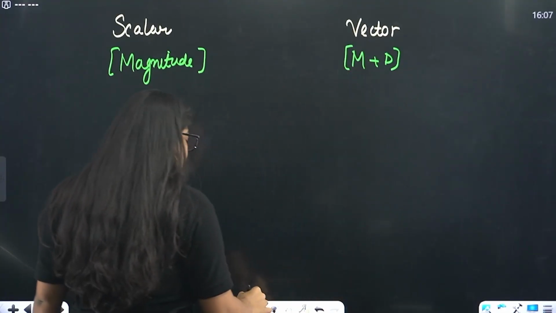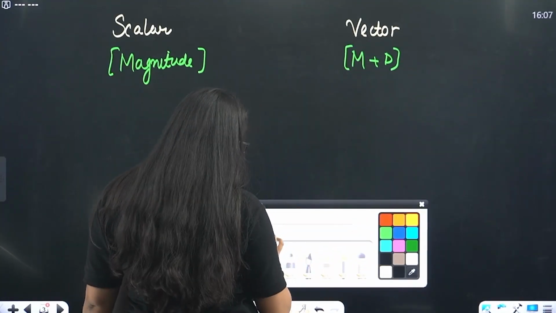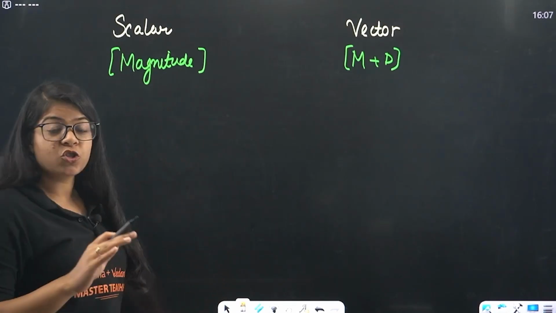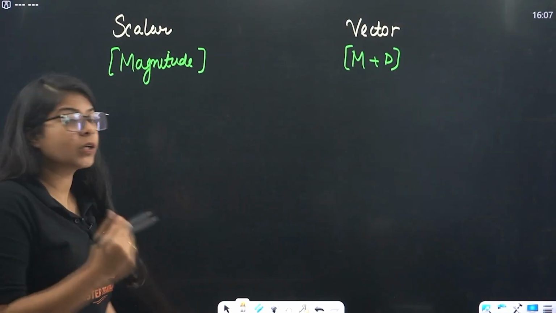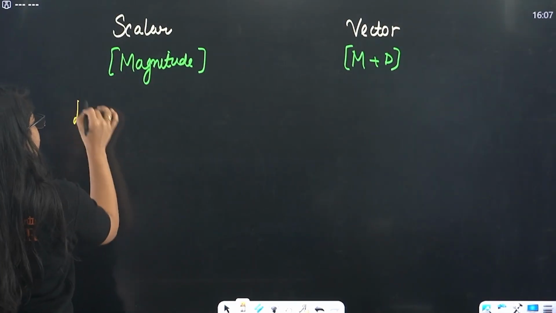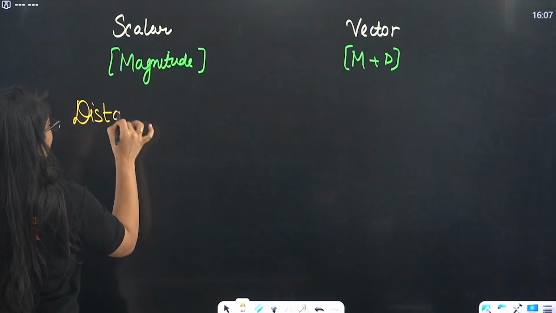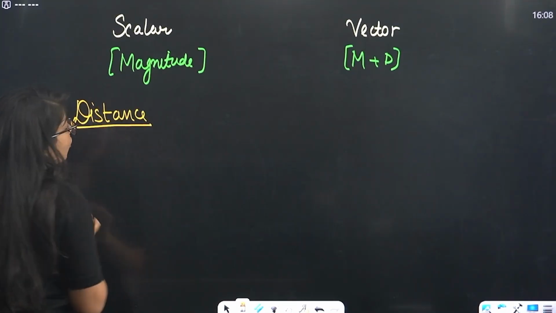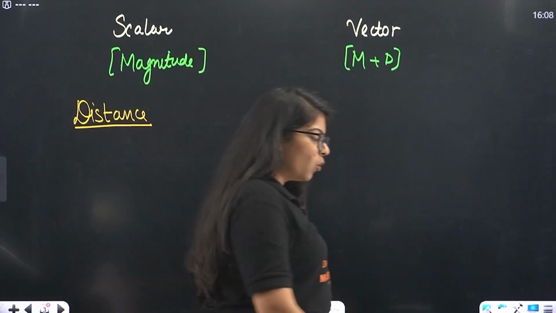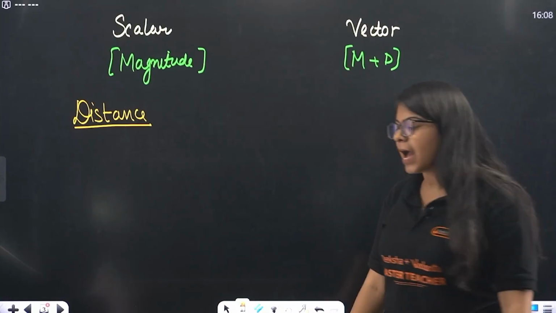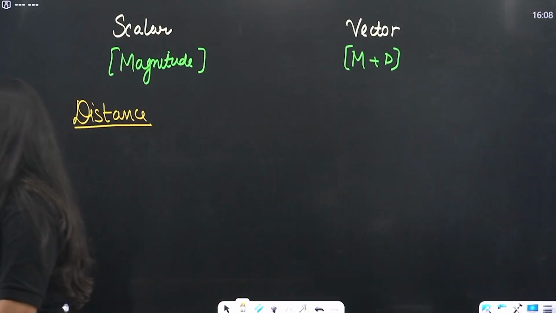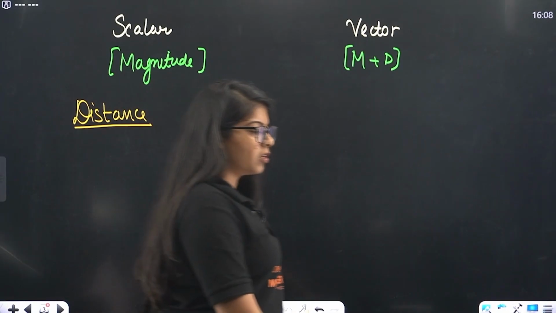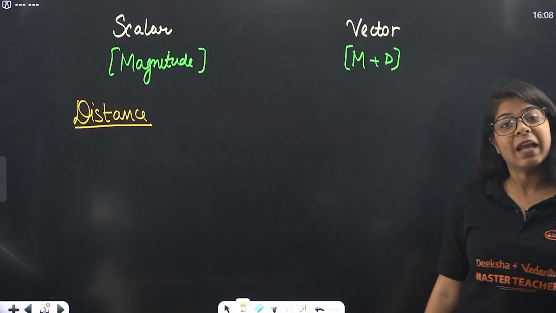Very good. Now, what were the quantities we studied in the motion chapter that were scalar or vector? For scalar we studied distance, the total path covered. I am going 2 steps, I come back 3 steps, I come back again 4 steps, total steps 9.